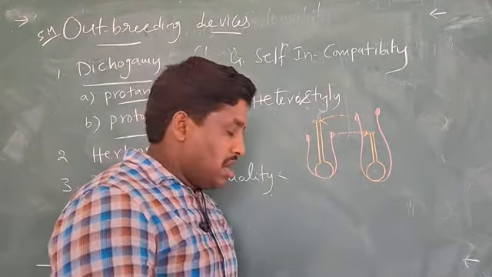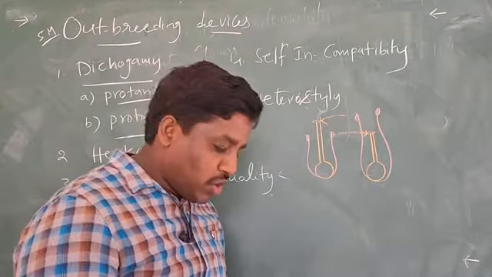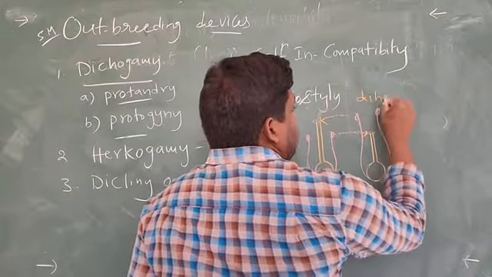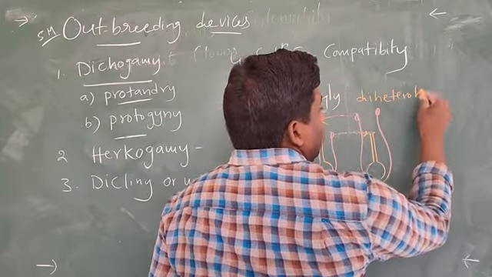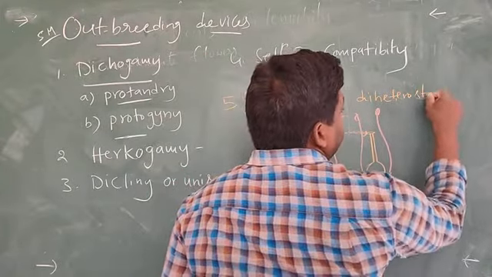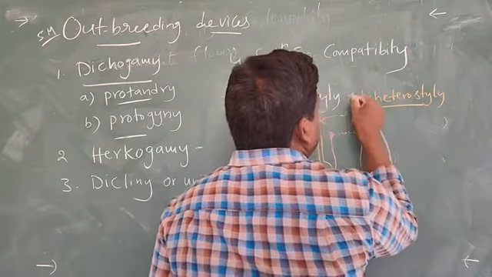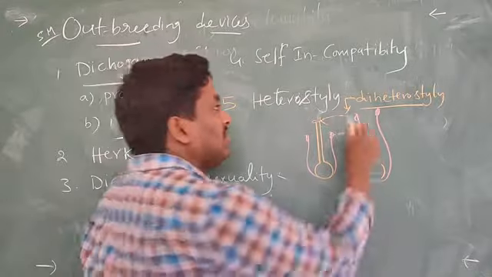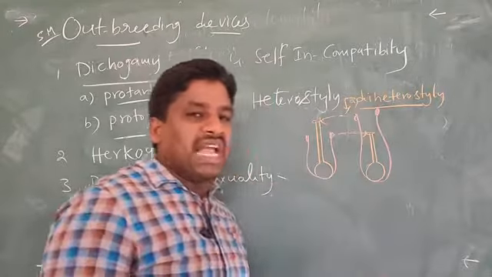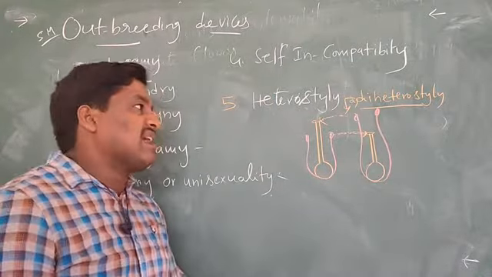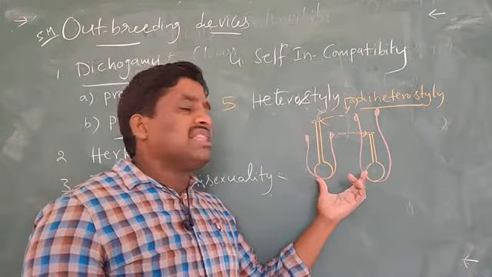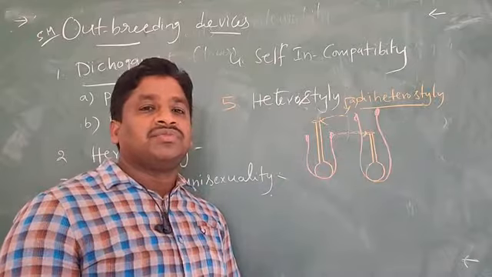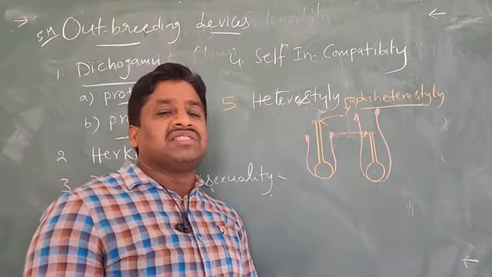This heterostylic type we call diheterostyle. This is called diheterostyle, with A type and B type. Triheterostyle means the styles are of three different heights.